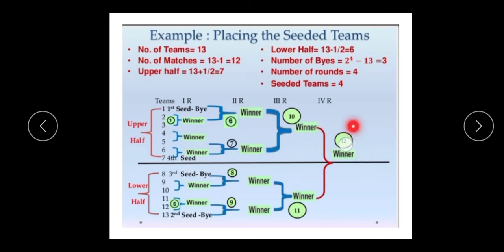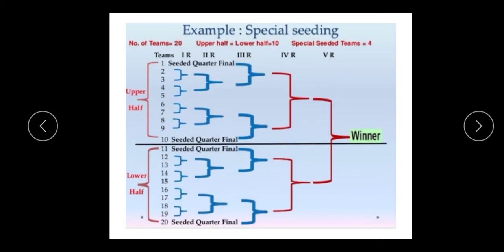Understood everyone? The second example: special seeding. Students, this is very important for you, how to do special seeding. In special seeding, we do not include the seeded teams; we subtract the seeded teams. Clear? Then the total number of teams is 20. There we do not count the seeded teams: 20 minus 4, because 4 teams are seeded.